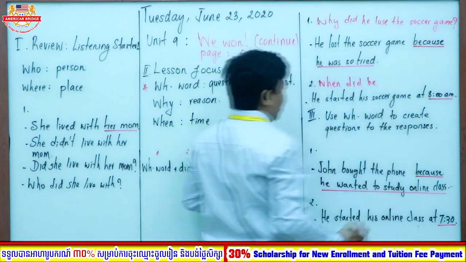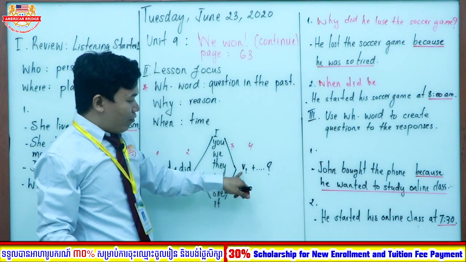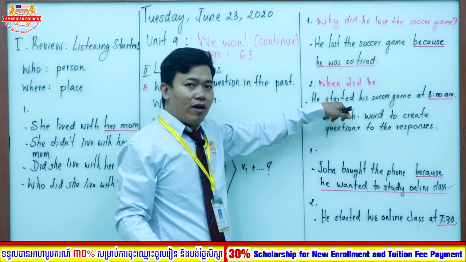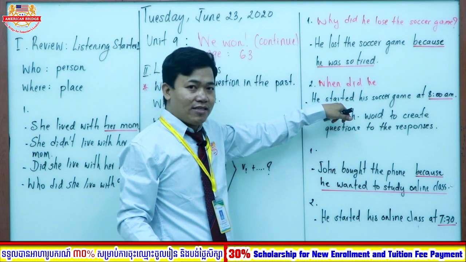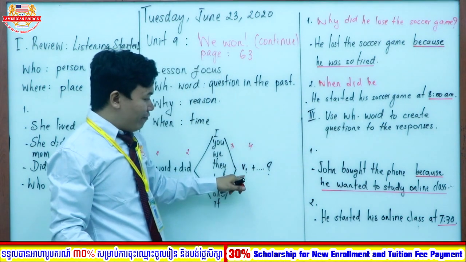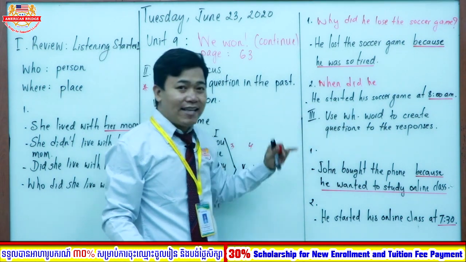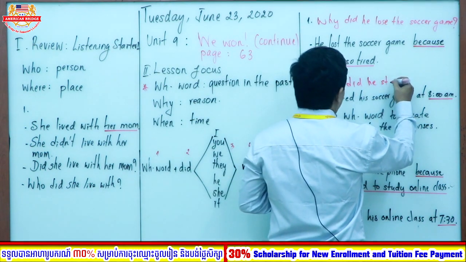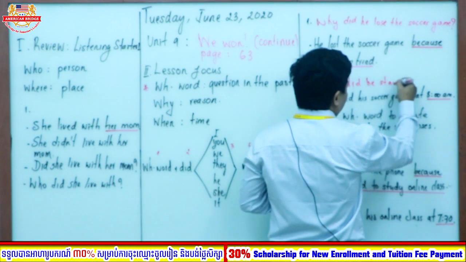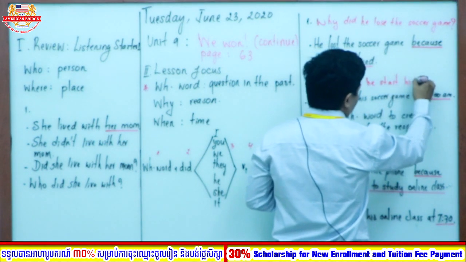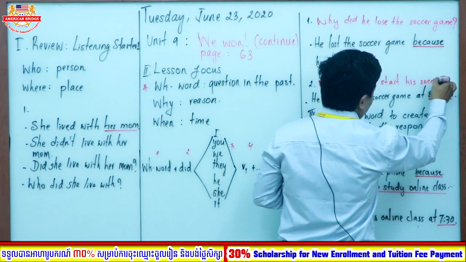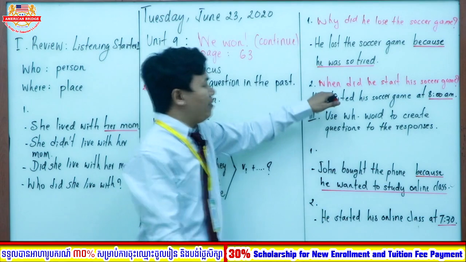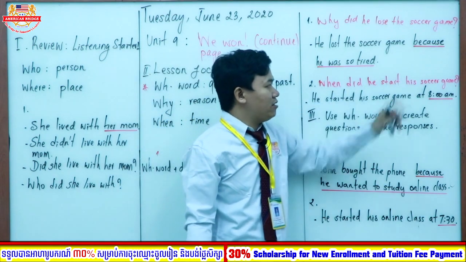And then we need to find out verb 1. This is verb add ed, right? I have told you that verb add ed is used in the past. So verb 1 of verb add ed is start, right? So why did he start? Oh, sorry, when did he start his soccer game? Put question mark. Read again. When did he start his soccer game?